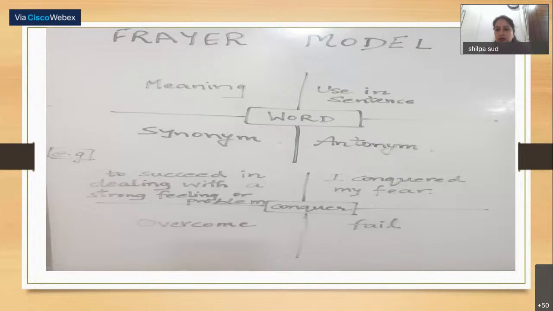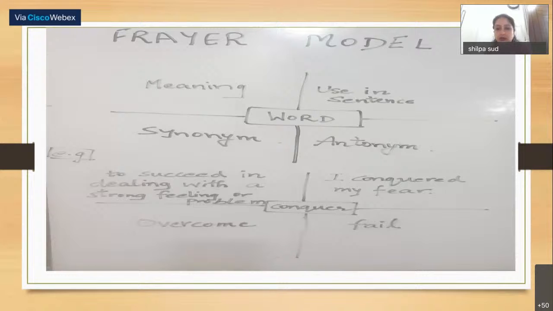This is a basic structure for vocabulary building. The Frayer model can be used in a variety of ways. This is not the only way. It is basically a kind of graphic organizer, a strategy to teach anything. It can be used for science, mathematics, social studies, and grammar also. But here I am giving you an example for vocabulary building.